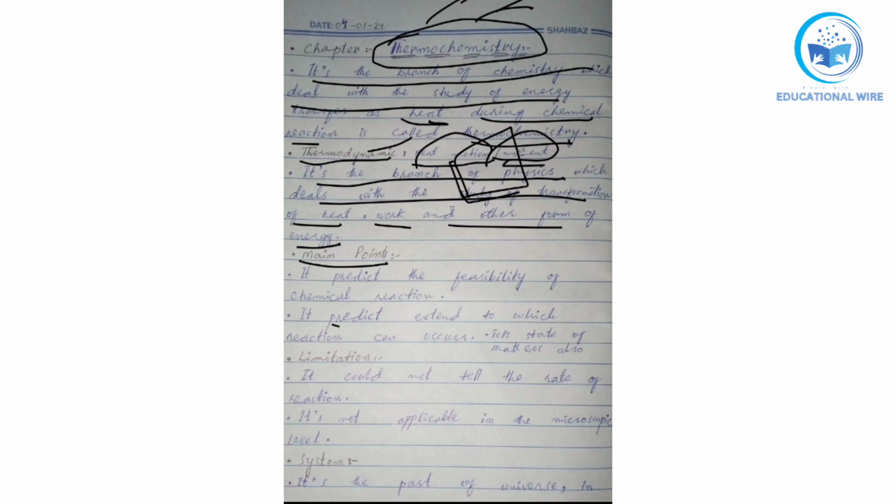The second point is that it predicts the extent to which a reaction can occur. It tells the extent of the chemical reaction that will occur. And it also tells the states of matter. We will discuss this in the next topic. It will tell us which state of matter it is.